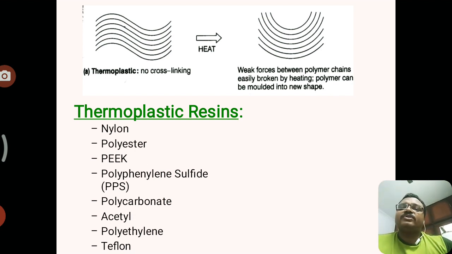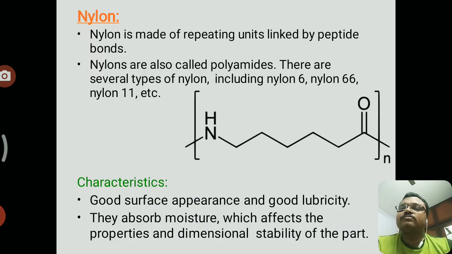Examples of thermoplastic resins. Generally they are used for industry purposes or research purposes. Thermoplastic resin examples are nylon, polyester, PEEK, polyphenylene sulfide, polycarbonate, acetal, polyethylene and Teflon. The first one is nylon. Nylon is generally made of repeated units linked by peptide bonds, and these are also known as polyamides. So nylons can also be defined as polyamides.